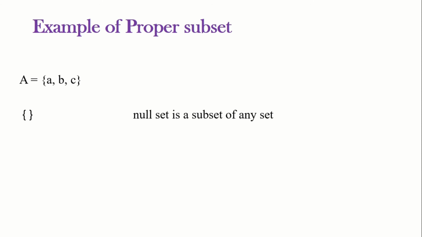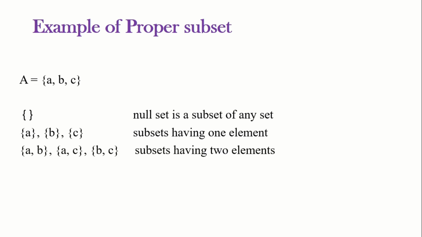And this empty set is a subset of any set, which is a proper subset of A. Next, let us write the subsets of order 1. Here we have the subsets {A}, {B}, {C} having one element. These are the proper subsets of A.